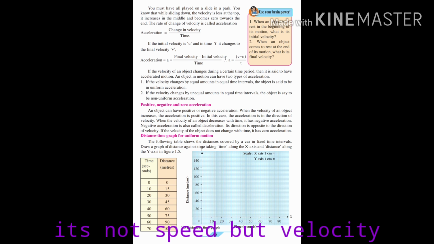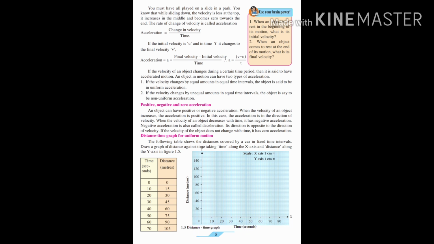Now we'll keep it till here. I hope you all have understood laws of motion. What we have studied today is the relative concept of motion, where motion is determined in relation to your surrounding things. Then we talked about displacement and distance, where displacement is the shortest distance traveled by an object. Then we saw speed and velocity, where speed is related to distance traveled, whereas velocity is related to displacement.